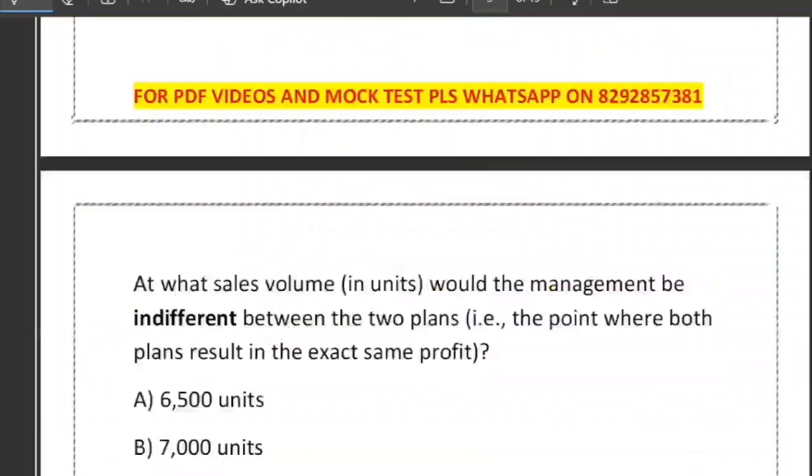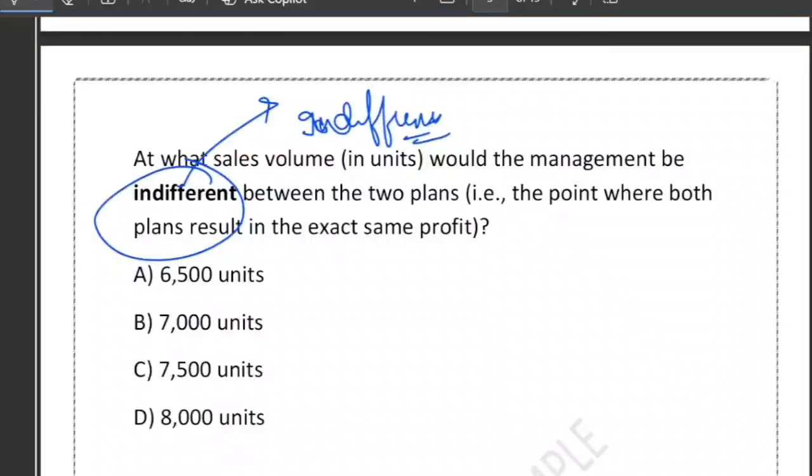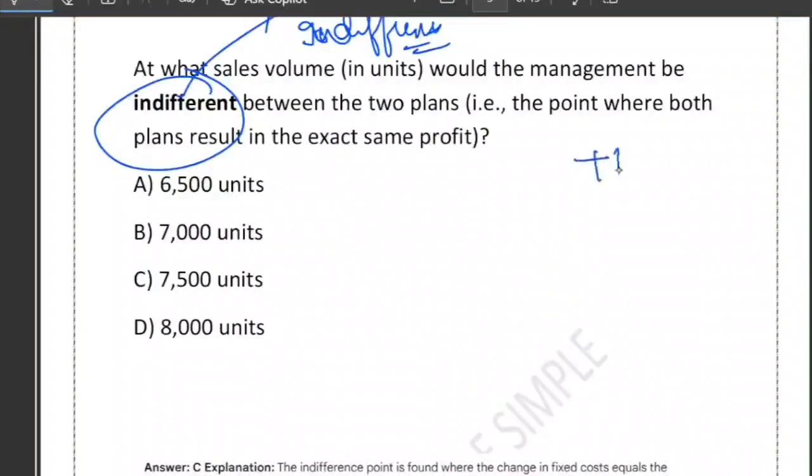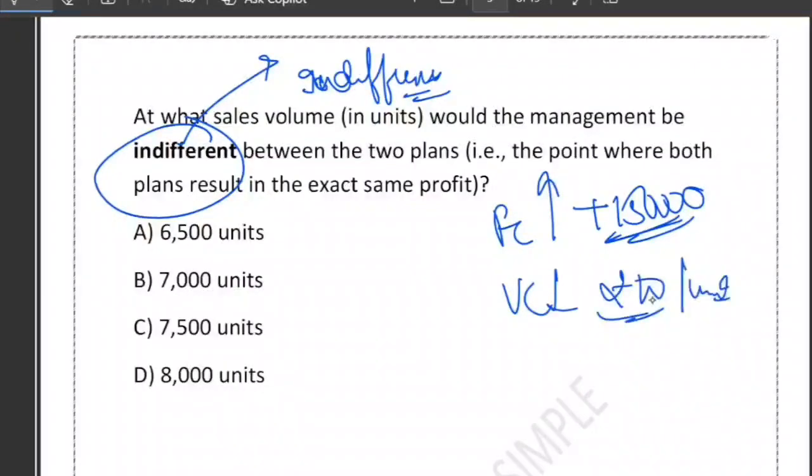Very important. Now the third part of the question is, at what sales volume would the management be indifferent between the two plans? So this is called the indifference point. Sometimes the question may be asked, calculate the indifference point. So think of it like this. Proposed plan has a higher fixed cost. How much higher? $150,000 higher fixed cost. And proposed plan has a lower variable cost. Fixed cost is higher and variable cost decreases by how much? $20 per unit. So the question is, how many units must we sell so that the extra fixed cost is recovered through the saving of $20 per unit? So it is very simple, very important thing. Let me tell you how to find out the indifference point.